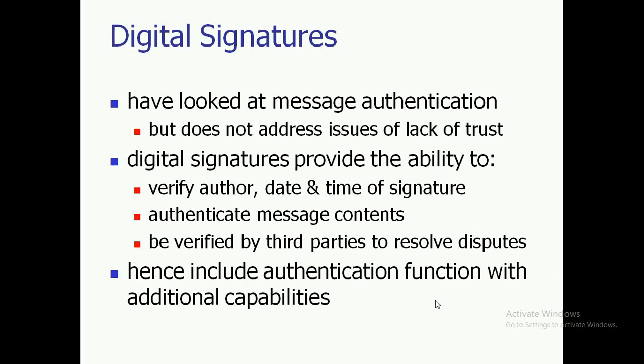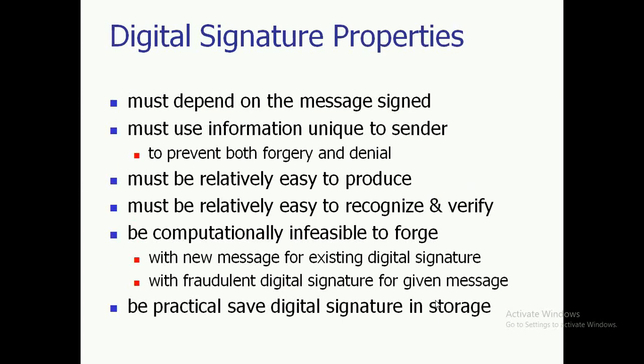It authenticates the content of a message, and it should be able to verify disputes, as it is verifiable by third parties. So it is included in the authentication function with some additional capabilities. Some of the properties of a digital signature are: it must depend on the message to be signed, and it must use some unique information of the sender in order to prevent forgery and denial by both the sender and the receiver.